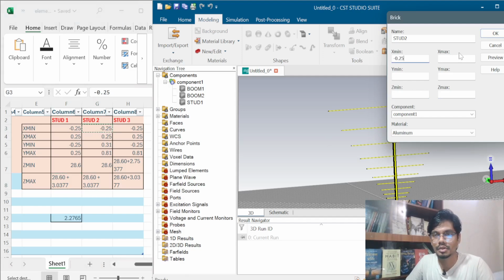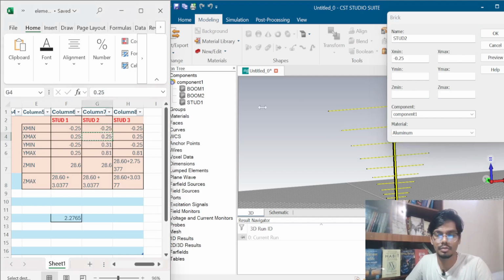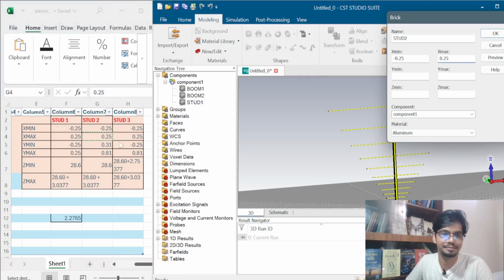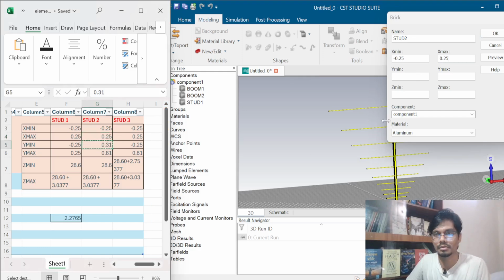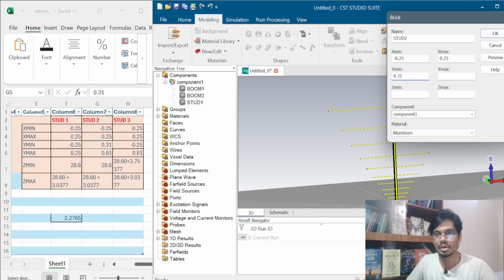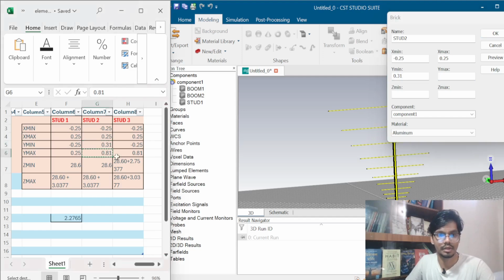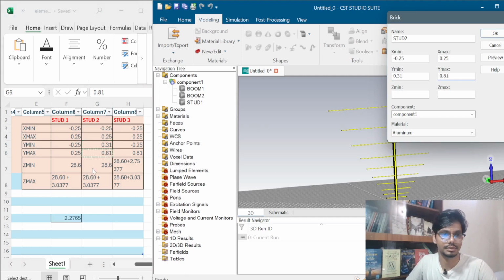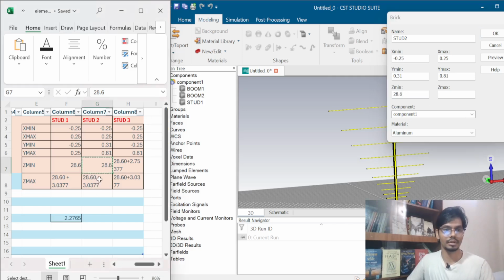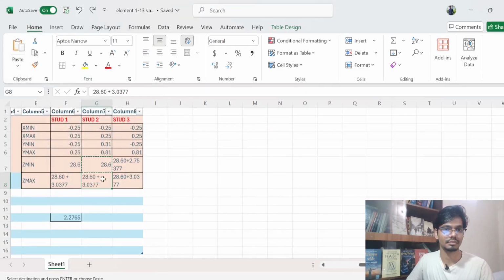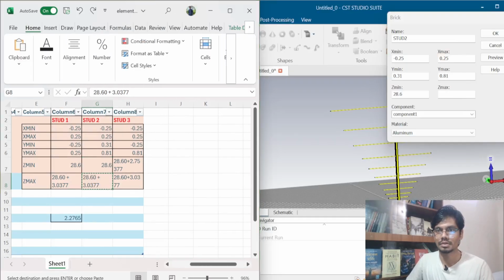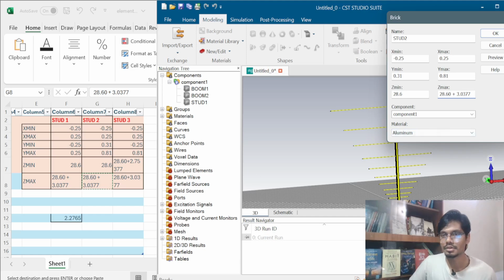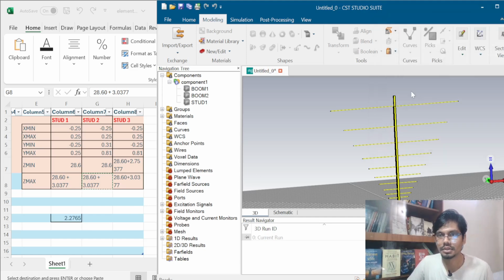X minimum will be minus 0.25, X max will be 0.25, Y minimum will be 0.31, Y max will be 0.81, Z minimum will be 28.6, and then Z max will be 28.6 plus 3 point something.